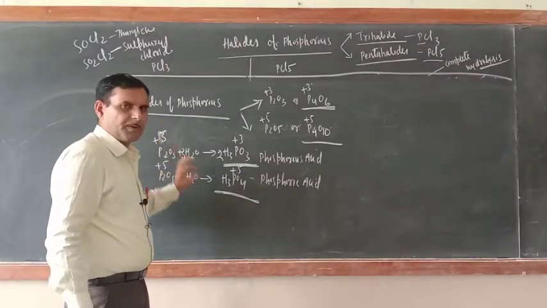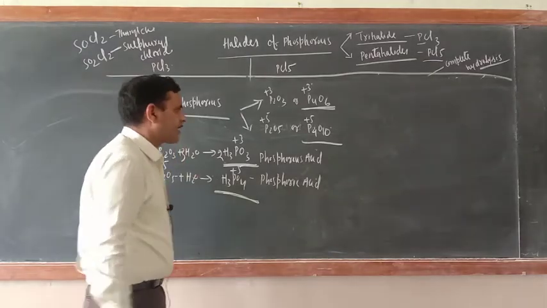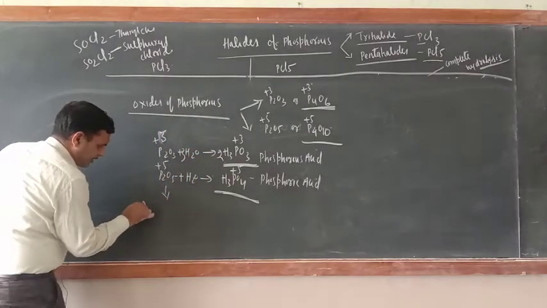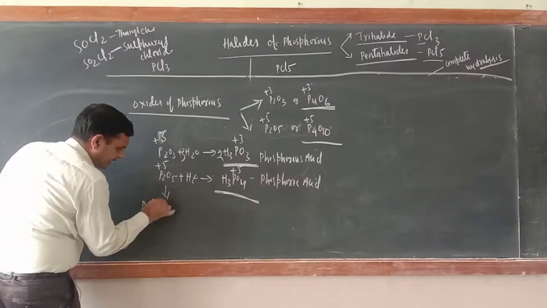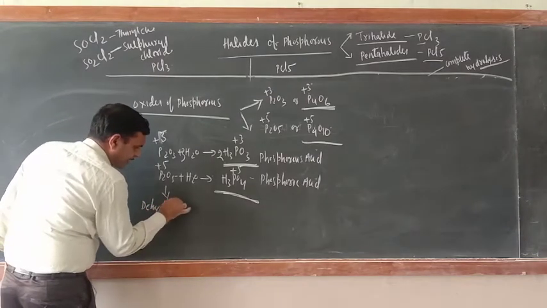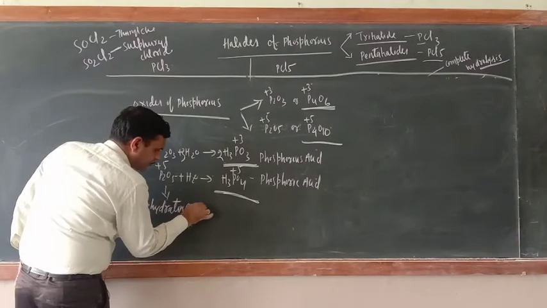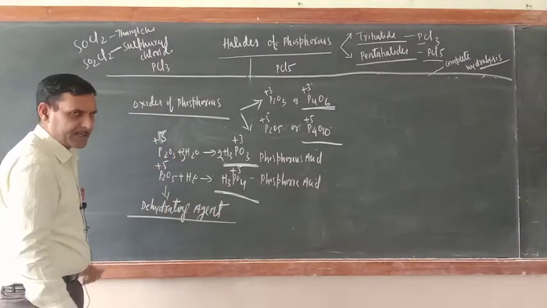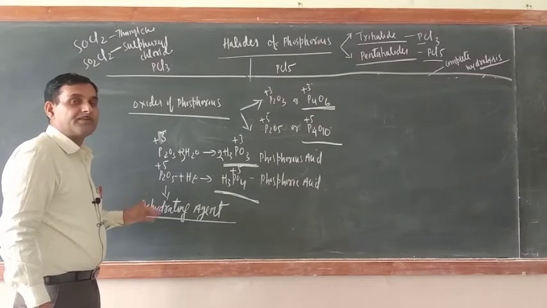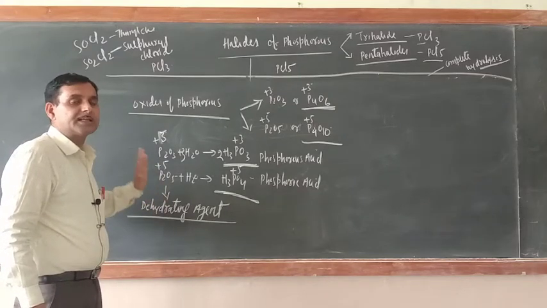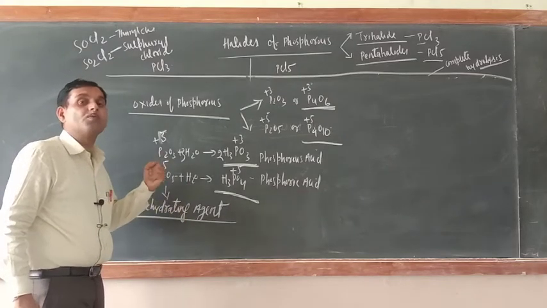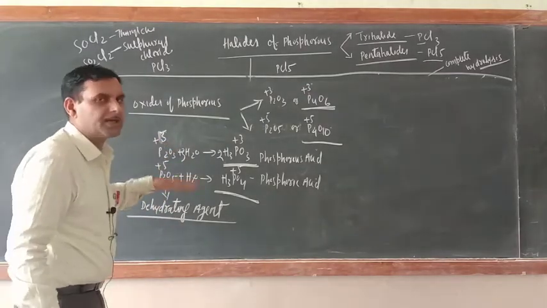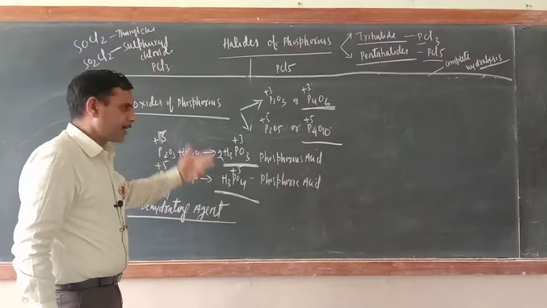So remember this reaction. Always remember P2O5 is a very good dehydrating agent. In organic chemistry, you will study many important dehydration reactions where P2O5 is used as a dehydrating agent. Dehydrating agent means it removes water from other molecules. We'll use that in organic chemistry.